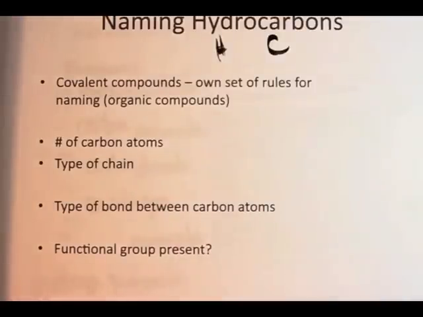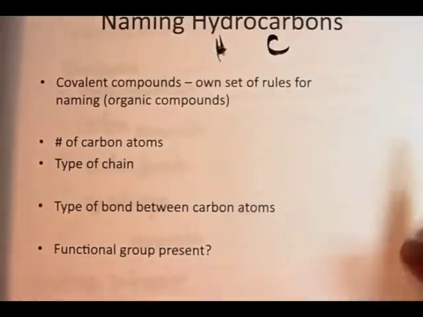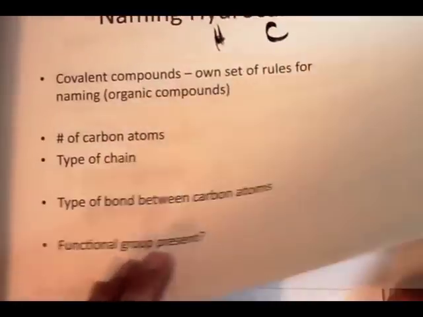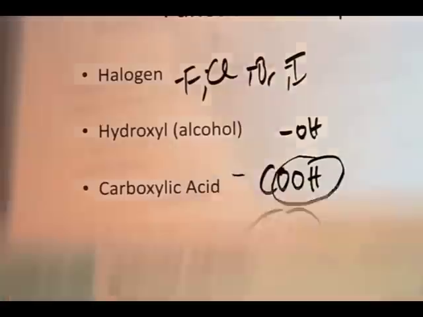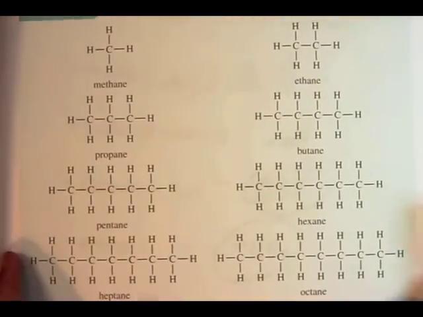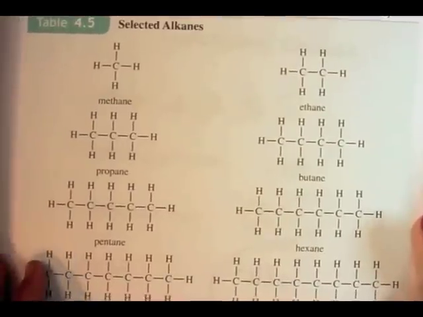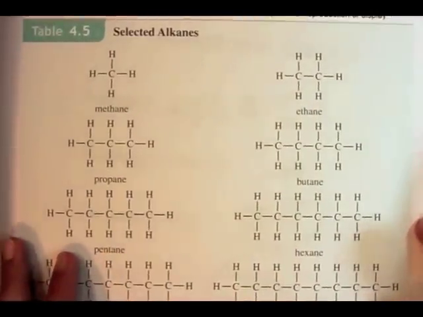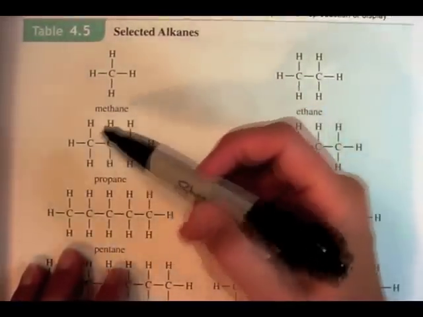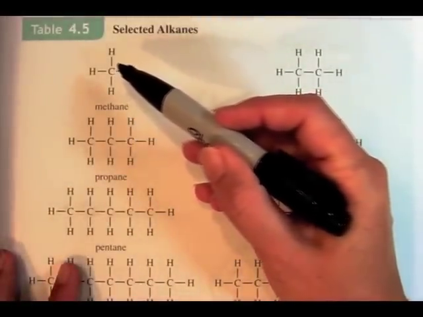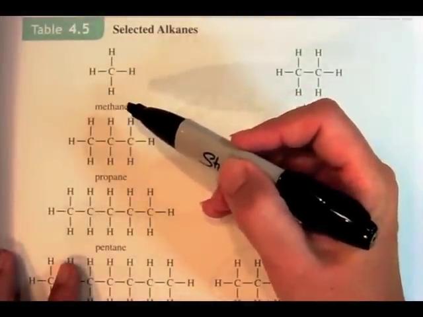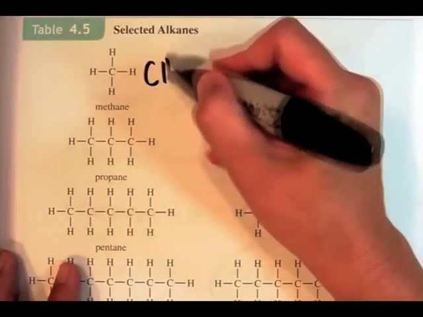For now, the only thing you need to know about, let me see, where did I put my notes? Oh, here we go. The only thing you need to know about naming these hydrocarbons is the very basic naming structure of what we call saturated hydrocarbons. One carbon in a saturated hydrocarbon is called methane. The formula there is CH4, methane.